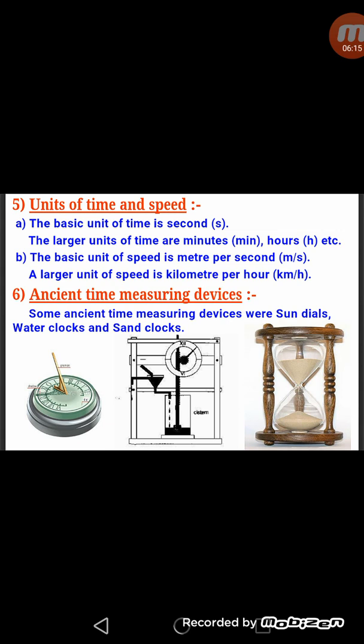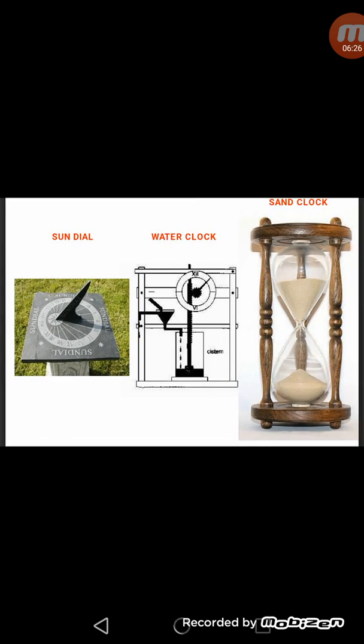Nowadays we measure the time with the help of certain devices like clocks and watches, but in ancient time these were the measuring devices like water clock, sundial and sand clock. These were ancient types of watches, you can say. Now what were these? First one, as you can see in the diagram, is the sundial.